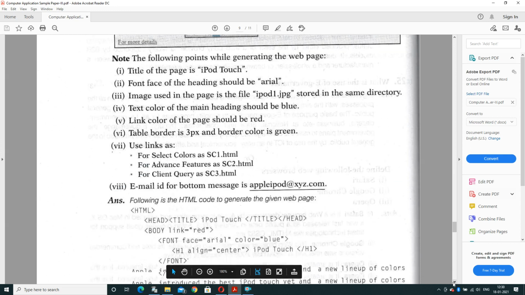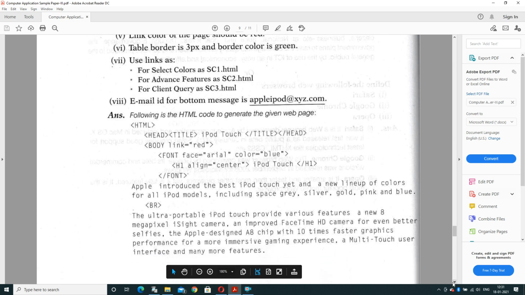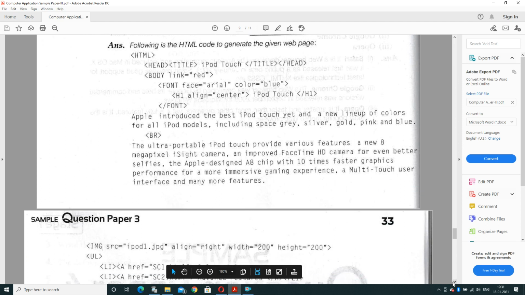Now after the heading, we will close that particular font and we will write the content that is given. After the content, some line breaks are also given, one line break, and we will write the complete content. Afterward we will move to the next part, that is image. The image we will include, that is already given, iPod1.jpg. Alignment is right side. Width and height are taken as 200 by 200.